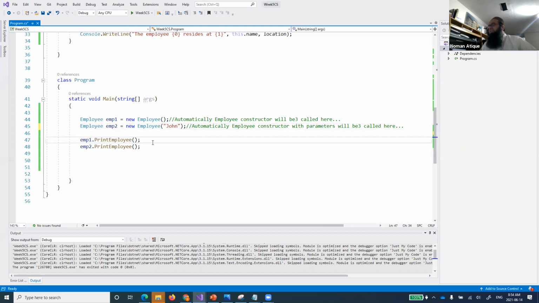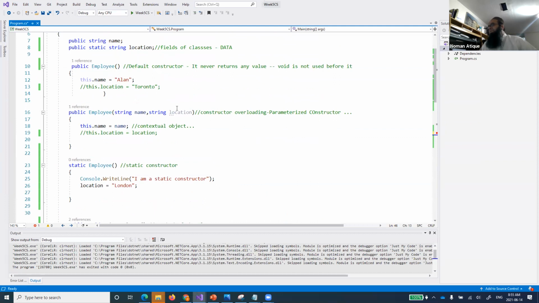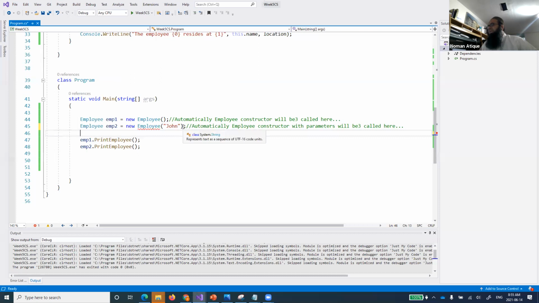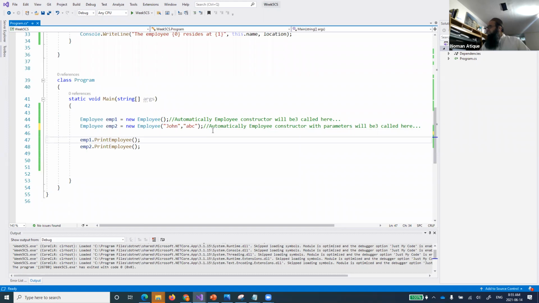I cannot call this constructor over here. The reason is that there is no overloaded definition where only one string is accepted. We are accepting two values, even though we are not doing anything with that value, but it will be looking for that second value. Why? Because it is looking for another string, ABC, but that ABC is a dead string now because this string is not set to any value. Understood, everyone? Static constructor. Everyone understands?